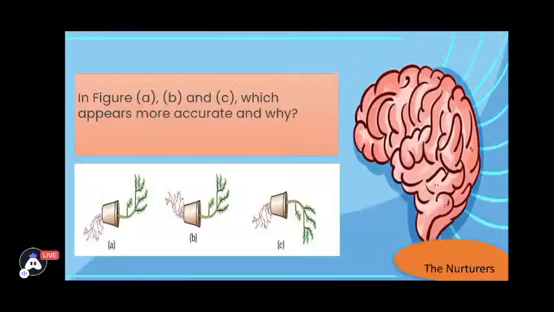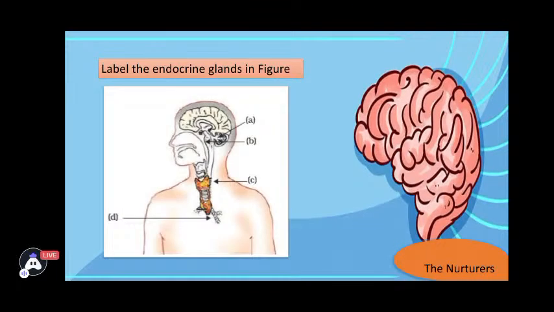Okay, there's one more. First of all, we'll be discussing this question. You need to tell me the important endocrine glands which we have discussed right now. So tell me, which gland is located at A? A is in the mid of the brain, and presently I have discussed the gland which is located at the mid of the brain. You need to name the gland. And then B is the gland which is located at the base of the brain.